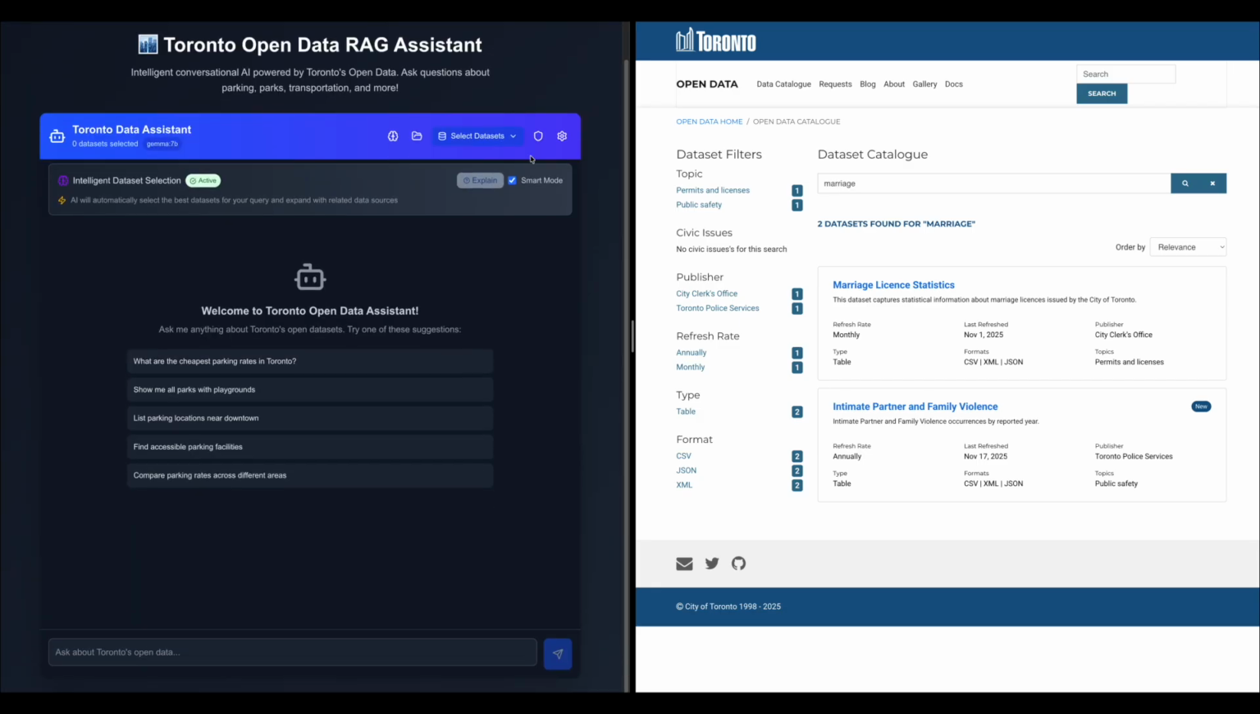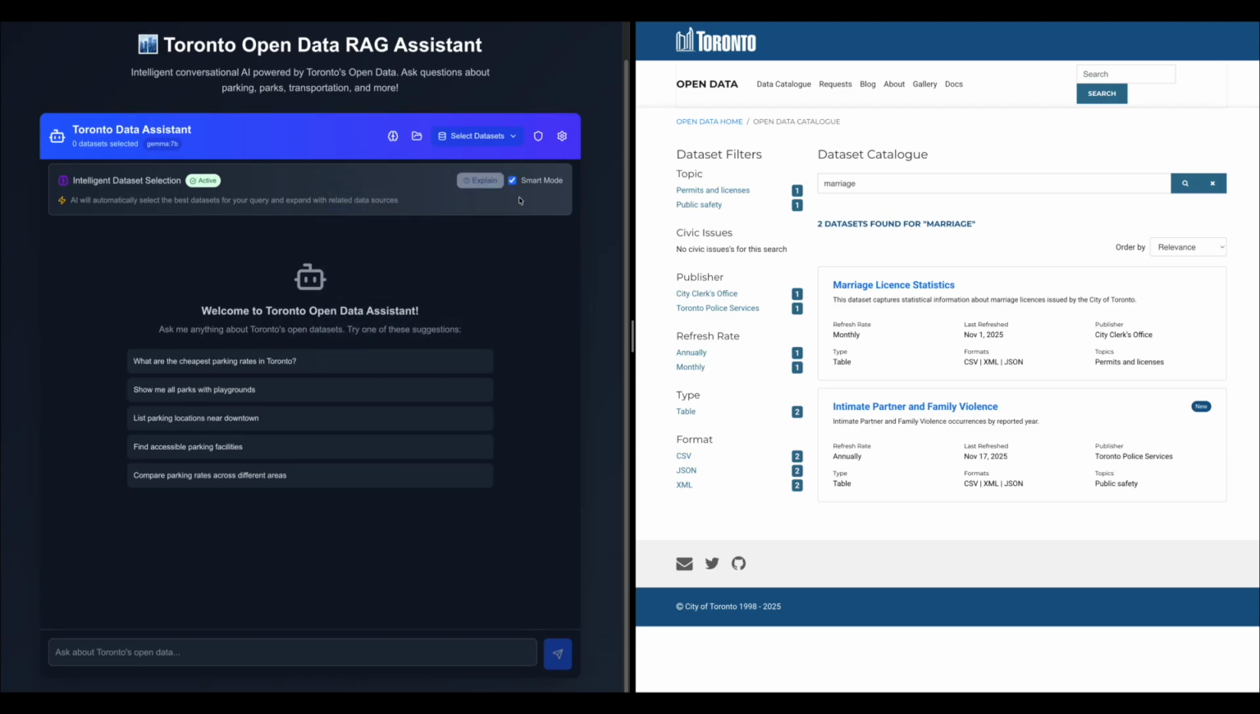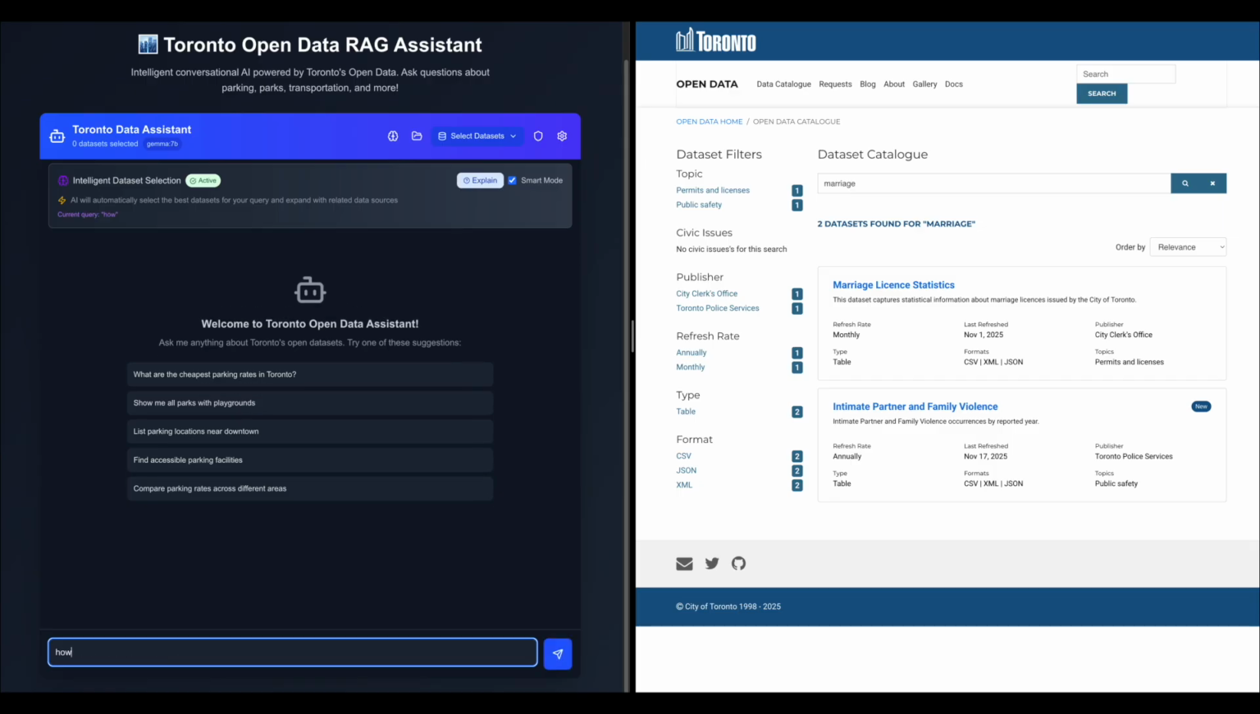In the chat, here we can select the datasets that have been ingested already to get better answers from those datasets, for the AI to be more precise. Or we also have a smart mode where the AI will select the datasets that it thinks are necessary to pull for the query. So we can ask a question like, how many marriages in 2021?